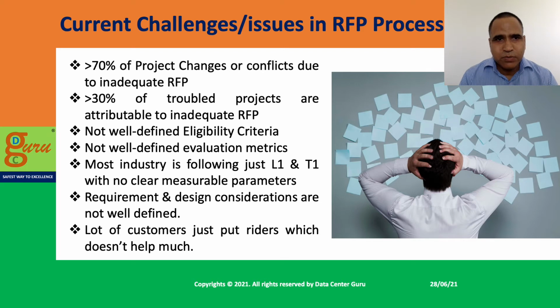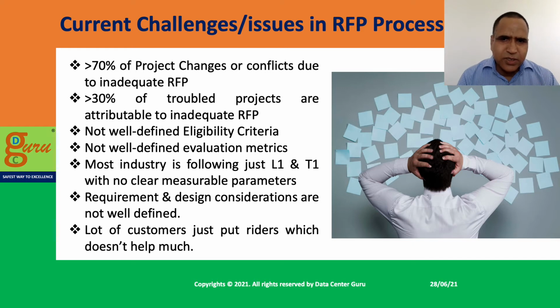Also, what we have observed is that more than 30% of the trouble projects are attributable to inadequate RFP. Trouble projects are where all the parameters of your project go for a toss. You are neither able to meet timelines, budget, nor quality, and that defines the trouble project criteria, and more than 30% is attributable to that. So why?